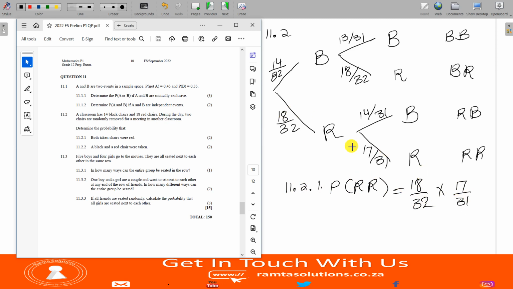What is our answer? Our answer is 153 over 496. You can leave it here or you can put it as a decimal. If you put it as a decimal, it will be 0.31. It's totally up to you.